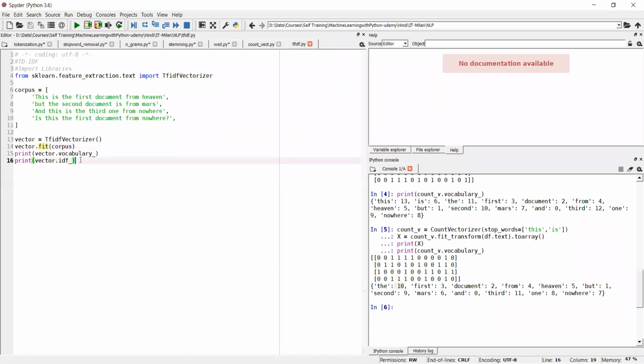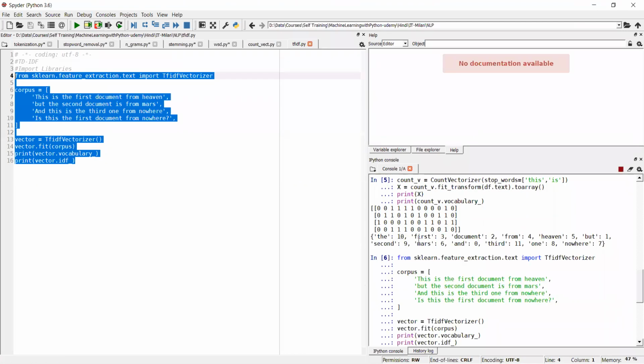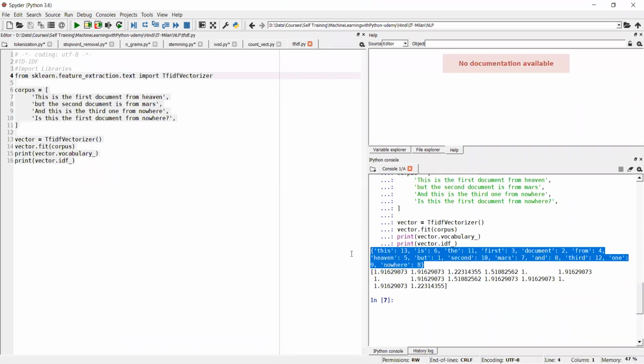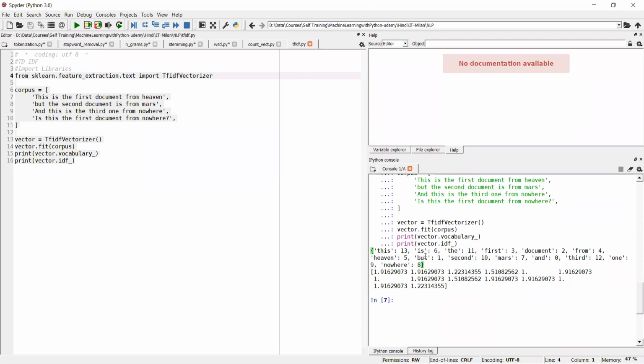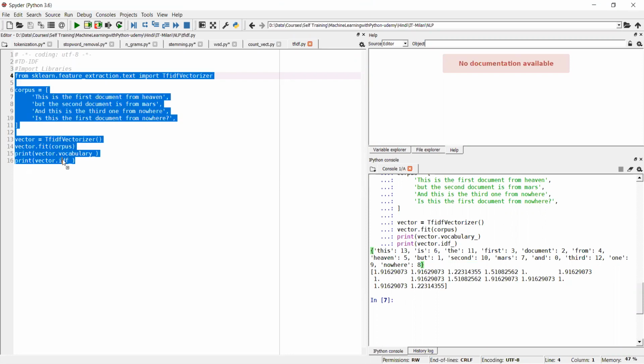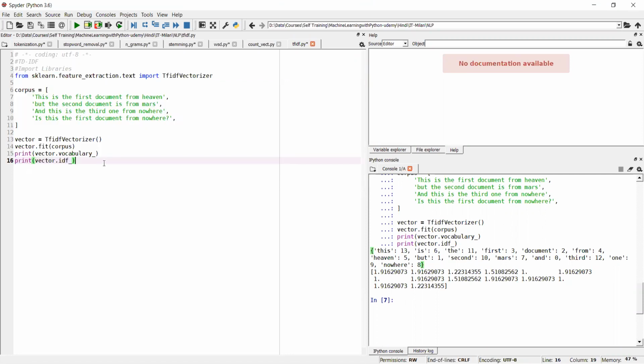If you execute this again, as you know, in TF-IDF also we are creating the vocabulary. This is what I printed, the vocabulary, and now the IDF score. The vector which we generated in CountVectorizer, here we call the IDF score. This is how you print the IDF score, the same thing I showed you in the slide, just to see practically how it happens. Is this clear?